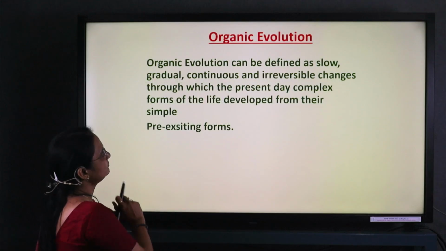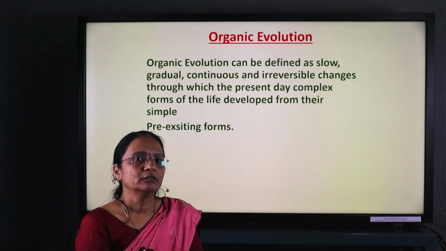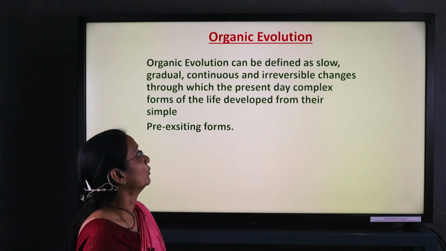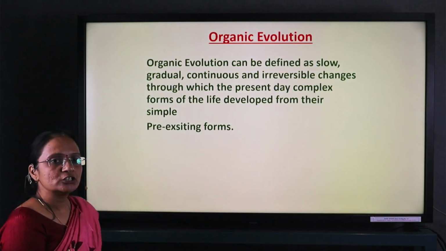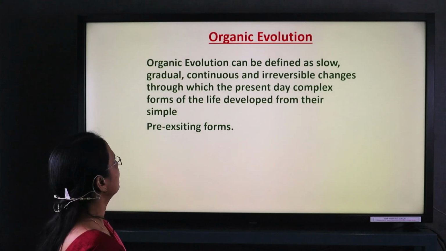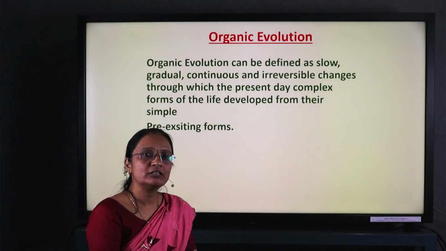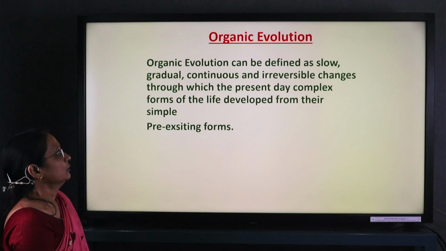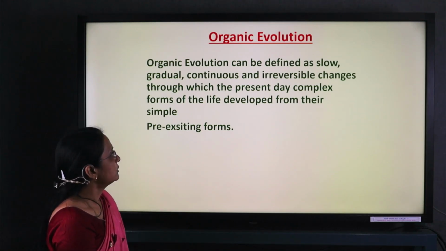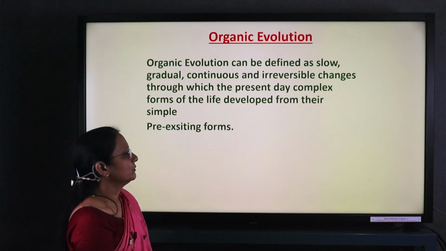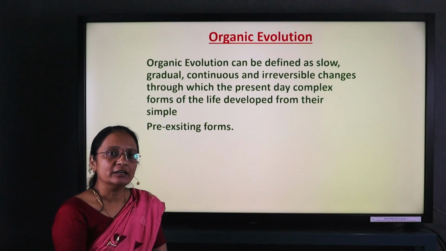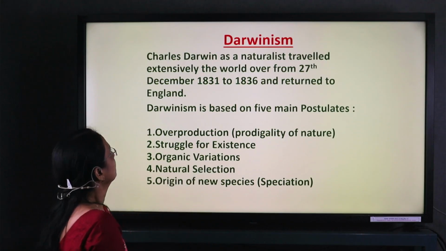Now we come towards the concept of organic evolution. Organic evolution is defined as a slow, gradual, continuous, irreversible change through which present-day complex forms of life developed from simple pre-existing life.